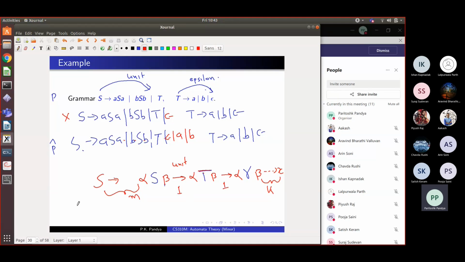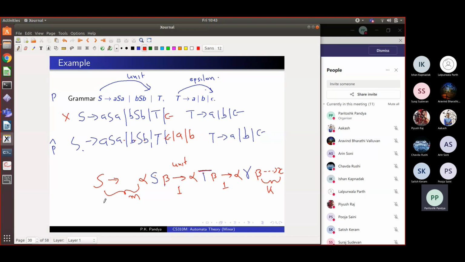So the total number of steps you took was how much? M plus K plus 2. Right? In this derivation going from S to X, which we said was the shortest derivation, we took M plus K plus these two steps, one of which was a unit rule. But if there was a unit rule of the form S goes to T and T goes to gamma, we have added a rule which says that S goes to gamma. We have added a new rule.